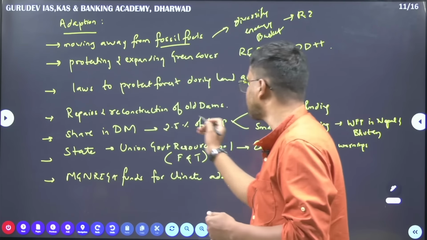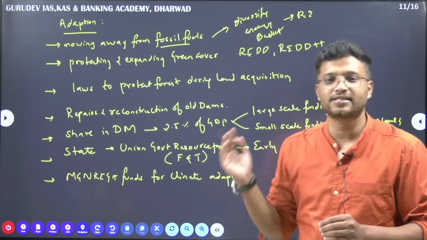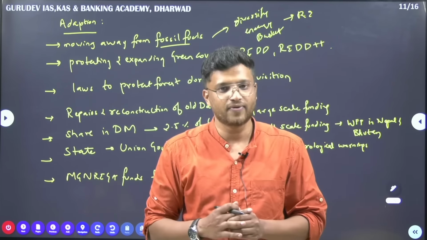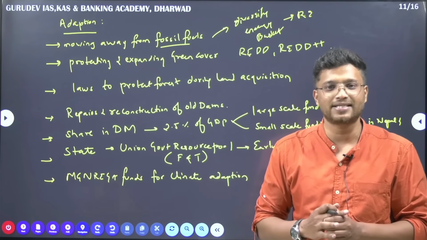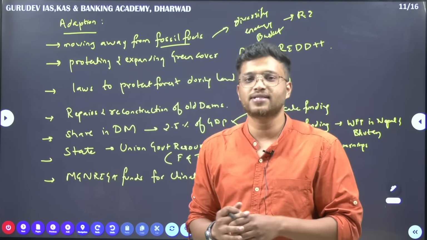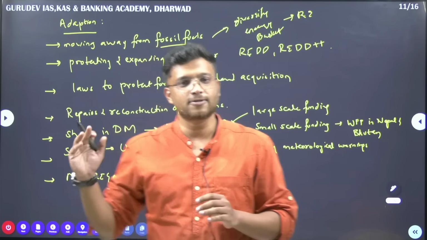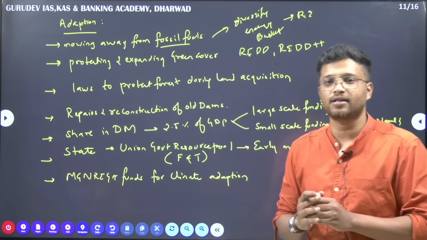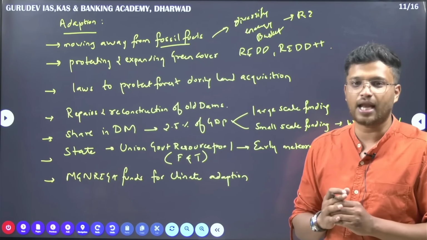Third, repair and reconstruction of old dams. See, India has a large collection of dams, and some of these dams are over 100 years old. Fine. So the World Bank has already started a program where it is helping a few states, including Karnataka, to restore and repair these old dams. Such adaptation measures, when they are taken, also help in protecting us against climate change.